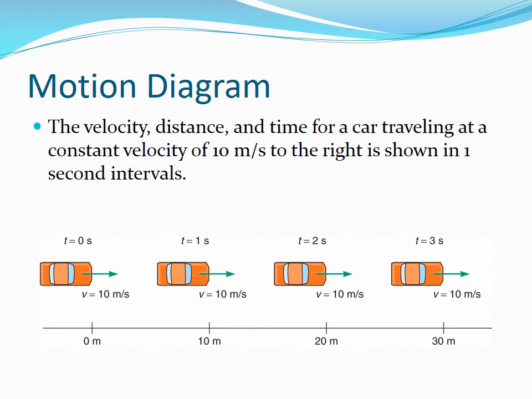The velocity, distance, and time for a car traveling at a constant velocity of 10 meters per second to the right is shown in 1-second intervals. The motion diagram shows the direction of motion, the speed at each time interval, and the position at each time interval.